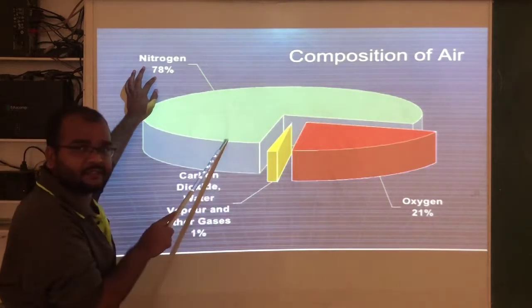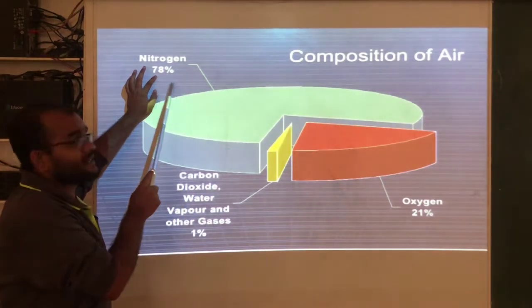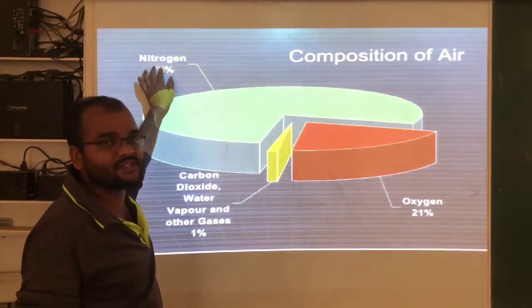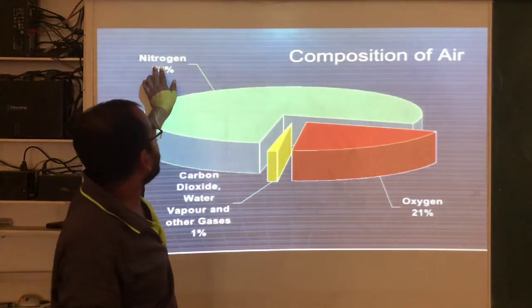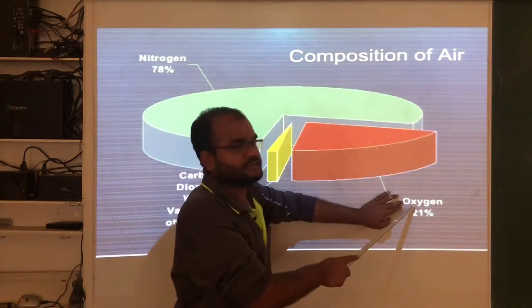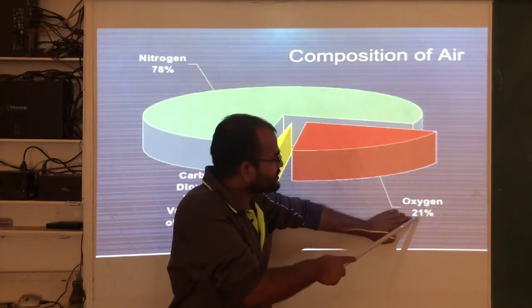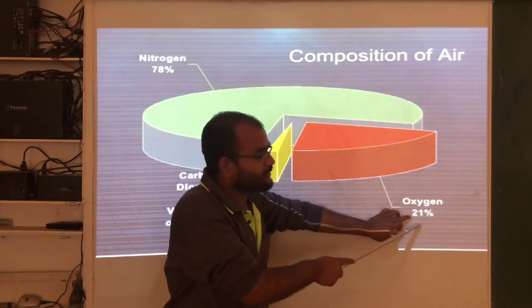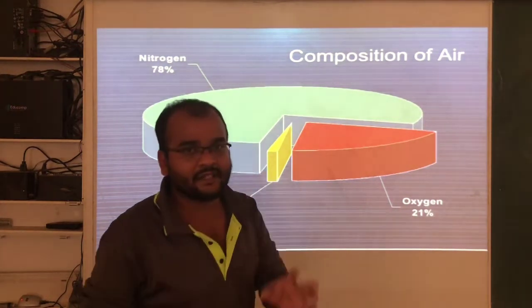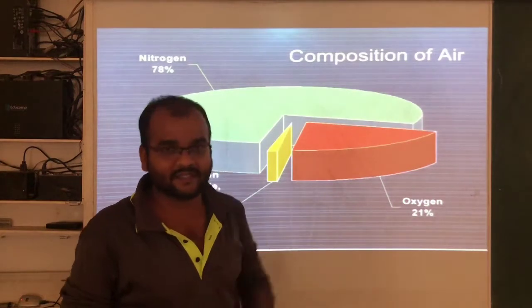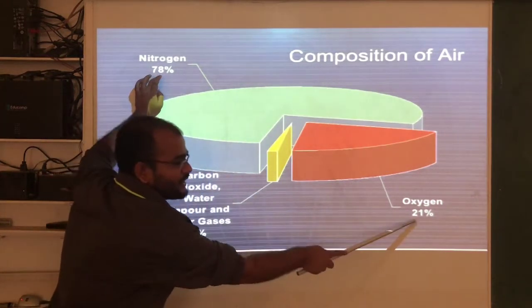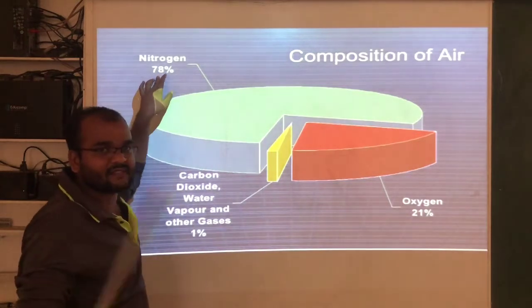You can see here, 78% of the air consists of nitrogen gas, and oxygen is present in 21%. 21% of the air consists of oxygen. 78 plus 21, total 99% over.